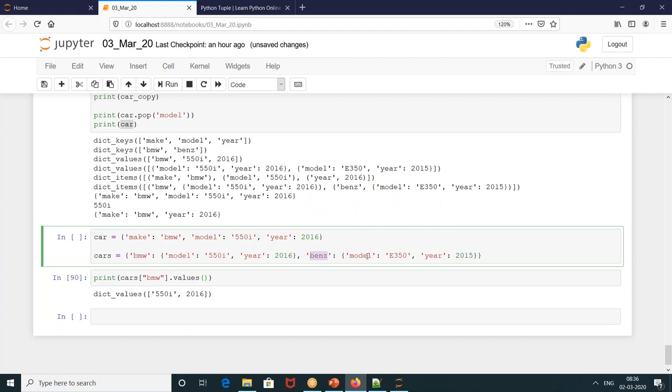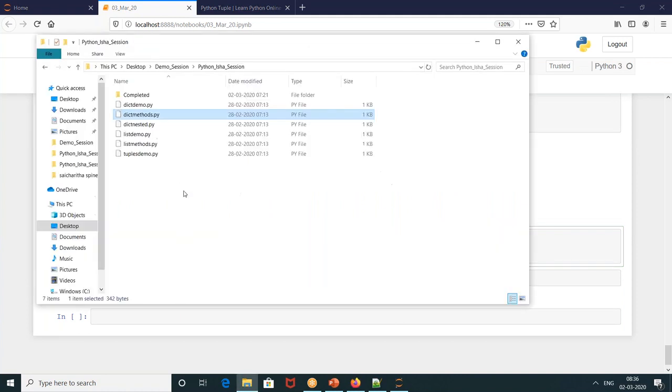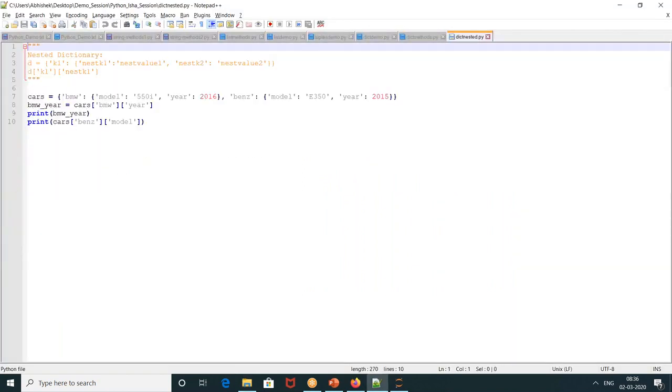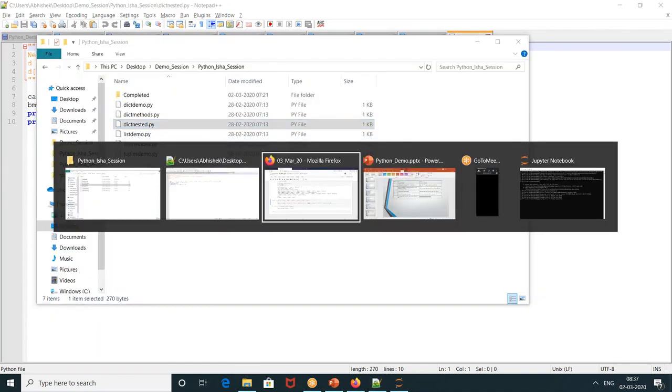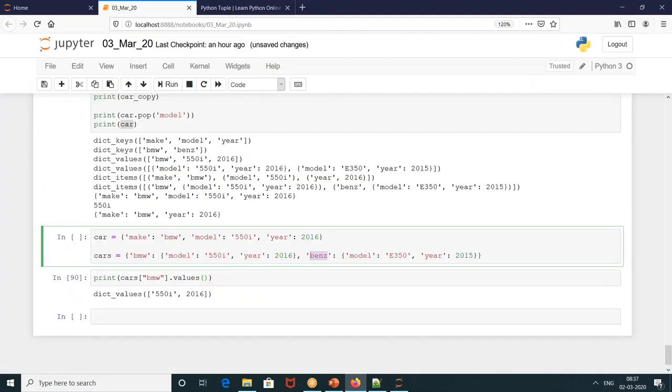So this is until the basic operation of a dictionary. Then there come nested dictionaries, nested lists and all. We can see how we can call and play with those values, and how we can replace. It is very rare that we write a nested list or nested dictionary to make our lives complicated.